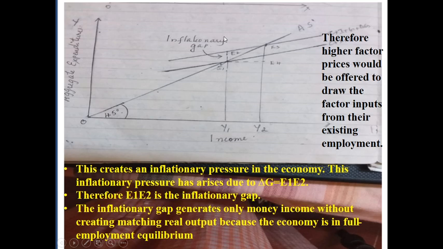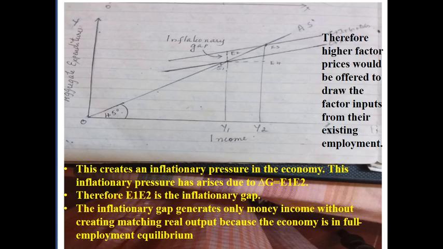Therefore E1 E2 is called the inflationary gap. And the inflationary gap generates only money income. You see here, Y1 Y2 is only money income, not real output, without creating matching real output, because the economy is in full employment equilibrium.